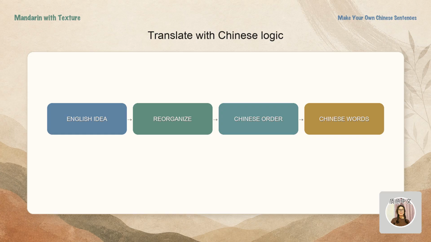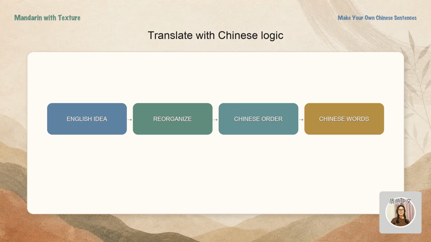Adult learners do not have to stop thinking in their first language. I can teach in English, but I still think in Chinese. Before I speak, my brain quickly reorganizes the idea into English word order. You can do the same thing in Chinese. Start with the idea in your own language, but do not translate it word for word.